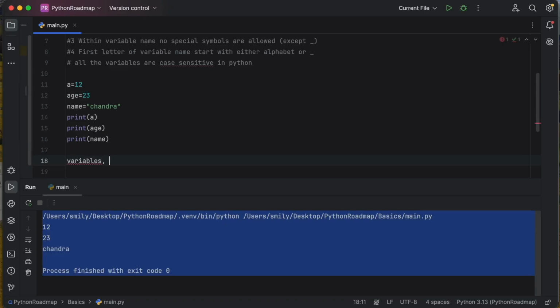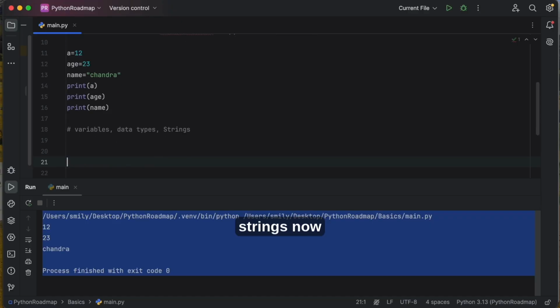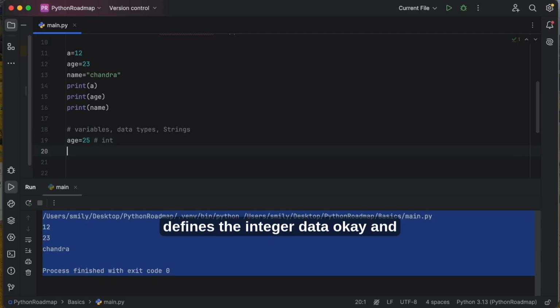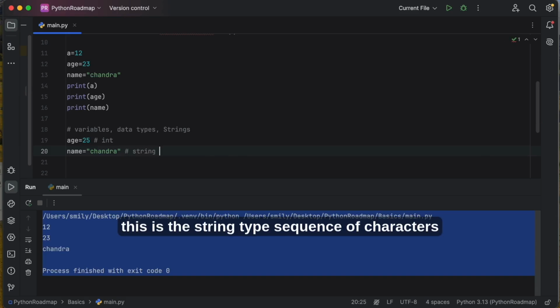Now I will give you clarity on variables, data types, and strings. Consider the same thing: age is equal to 25, which defines integer data, and name is equal to Chandra, which defines the string type, a sequence of characters.